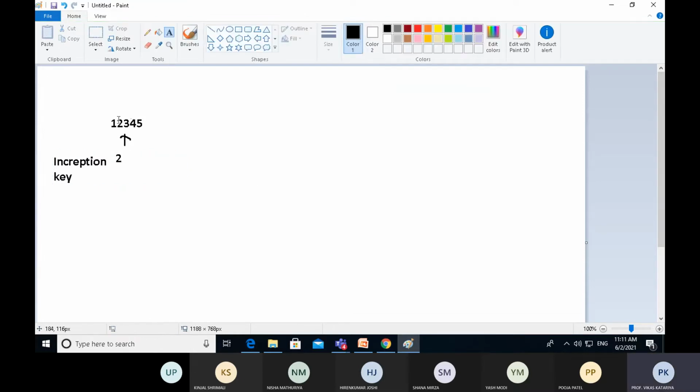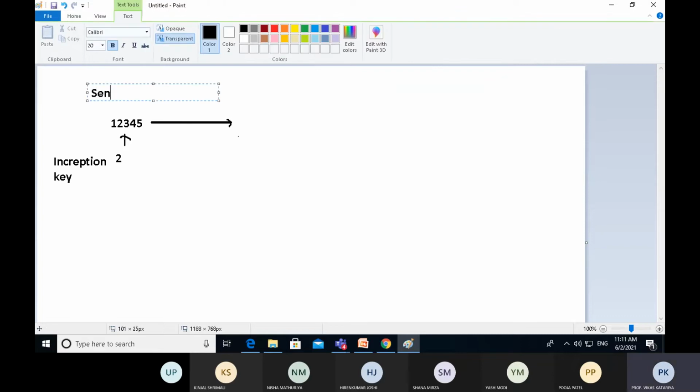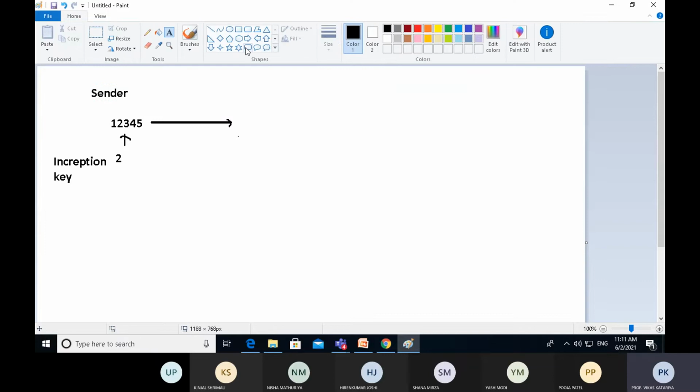So how is encryption performed on data? We are taking one example. Suppose we have data 1, 2, 3, 4, 5, and we want to transfer the data from the source machine to the destination. Let's suppose the sender sends this data to the receiver.